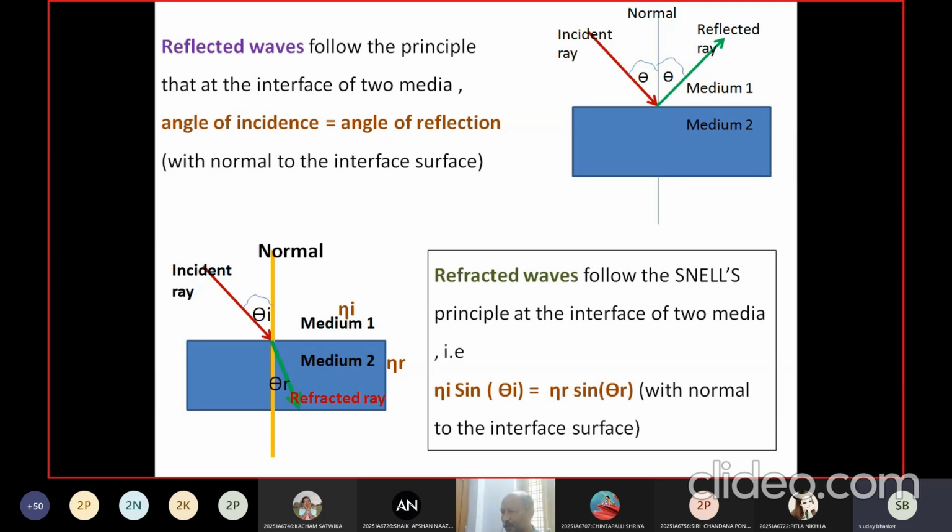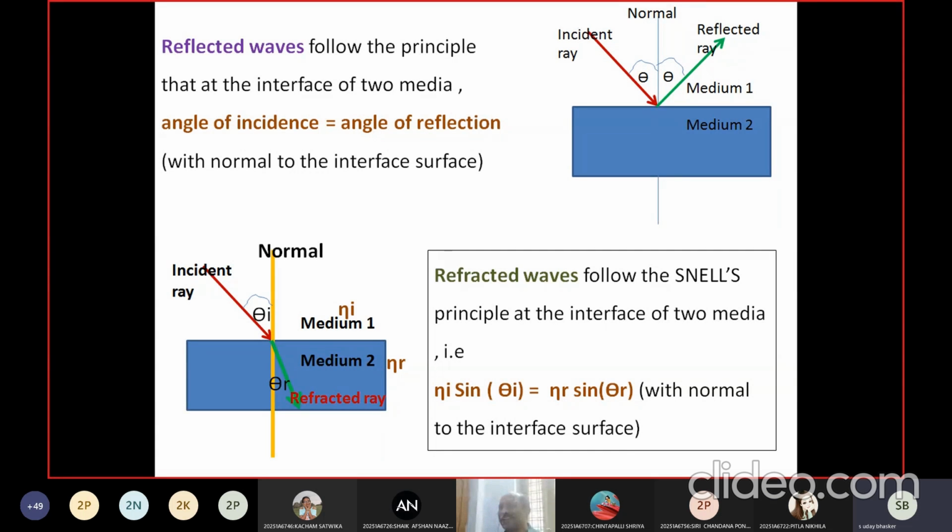Now in this case you might already know something, so I want to ask you: when the light propagates from rarer medium to denser medium, will it bend towards the normal or away from the normal? Towards the normal.